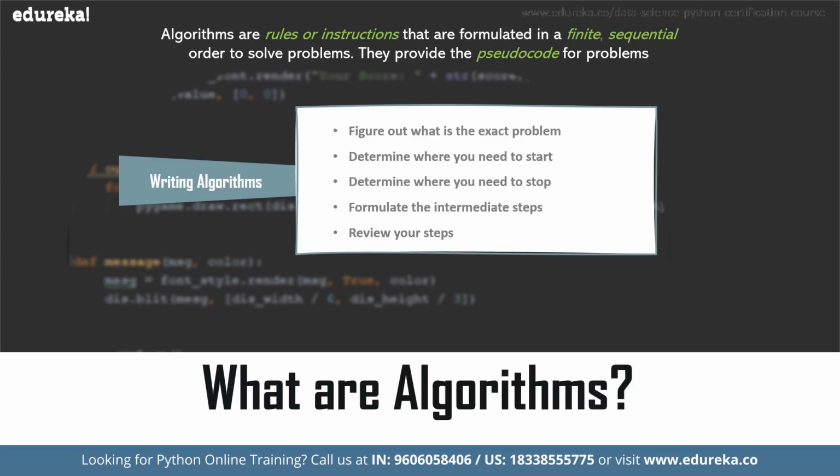Say for example, if you have to formulate an algorithm to check if a student has passed in an exam or not. So after you start, you're going to declare two variables, say x and y, and then you're going to store the marks obtained by the student in x and store the minimum passing score in y. Then check if x is greater than or equal to y. If yes, then return pass, else return fail. And finally, you'll have to stop. So this was an example of an algorithm to check if a student has passed or failed.